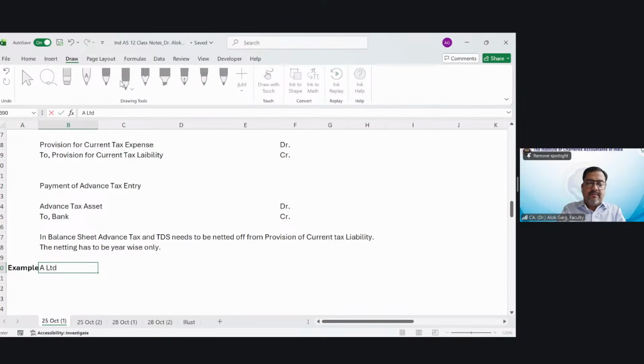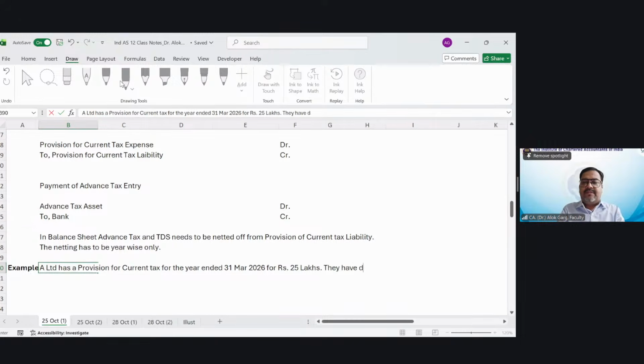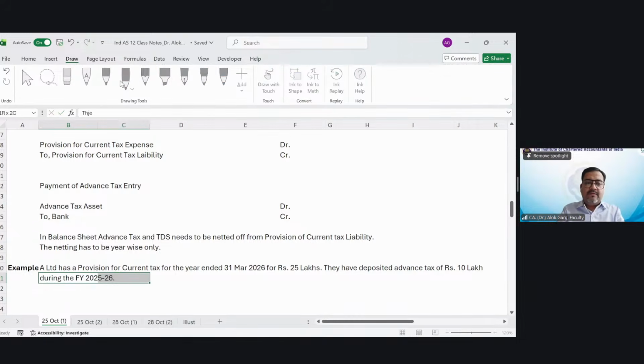A Limited has a provision for current tax for the year ended 31st March 2026 of rupees 25 lakhs. They have deposited advance tax of rupees 10 lakh during the FY 25-26.